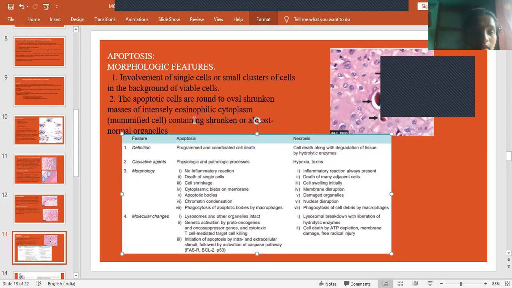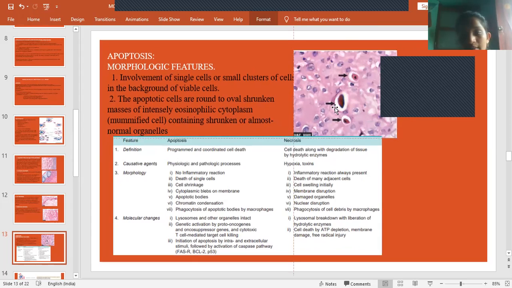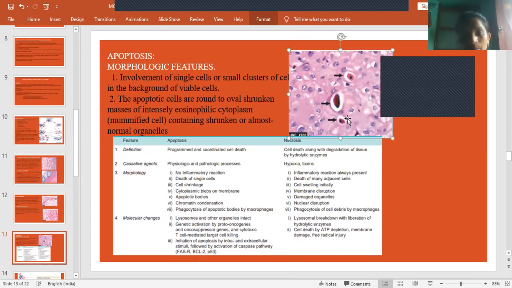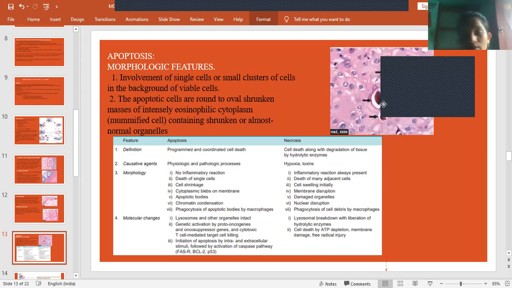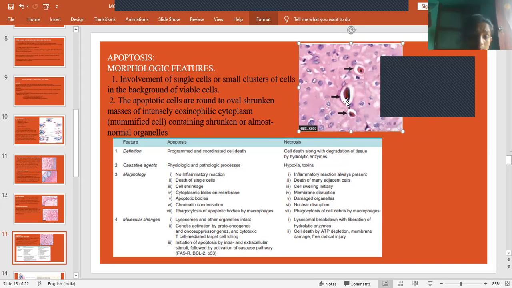Apoptotic cells, if we observe them microscopically, will be seen as oval shrunken masses of intensely eosinophilic cytoplasm containing shrunken, almost normal organelles. Organelles will be normal, but the cell is shrunken and oval shaped. These are the changes we find when we observe them microscopically.